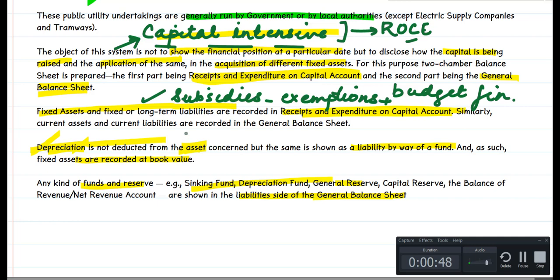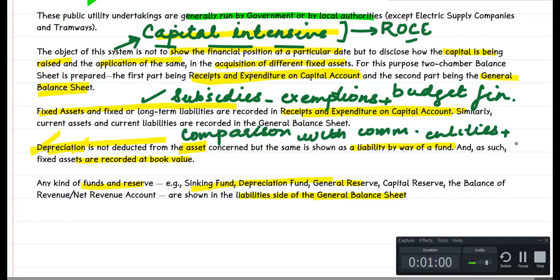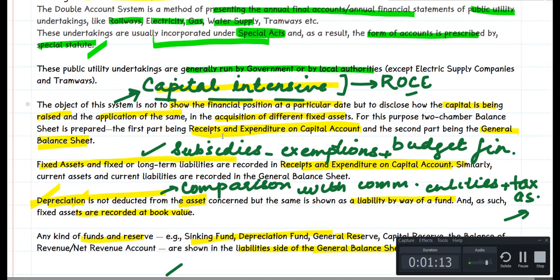But when it comes to comparison with commercial entities and for the purpose of tax ascertainment, such double accounting systems are bound to create confusion. So, double accounting systems have their own pros and cons, and the cost benefit analysis for opting for such double accounts is to be considered by the government and incorporated accordingly in the special statute.